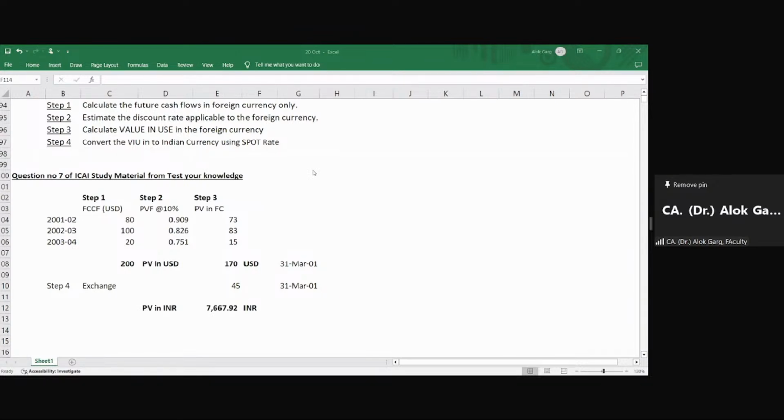You have to compute the value in use in this way. Simple. You have to compute the cash flows in foreign currency. You have to apply the discount rate in foreign currency. You have to compute the value in use in foreign currency. So once value in use is calculated in foreign currency, convert it into INR using the spot rate on the first date.